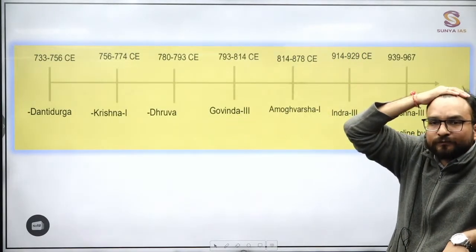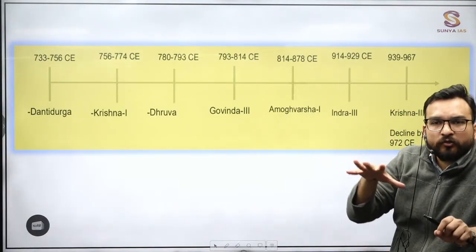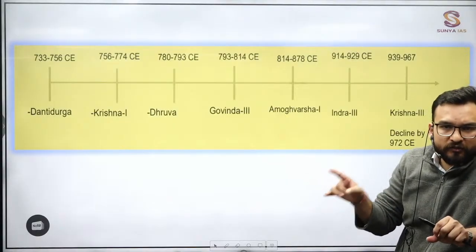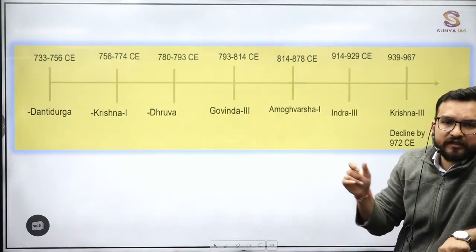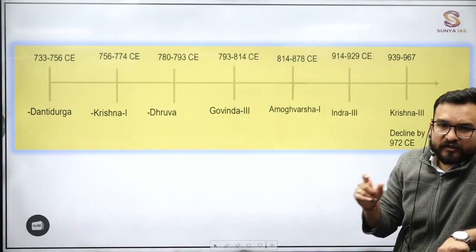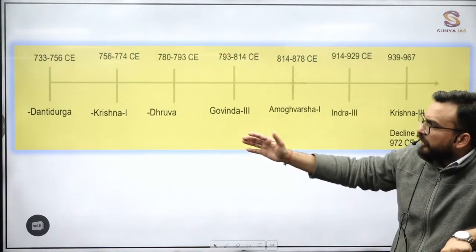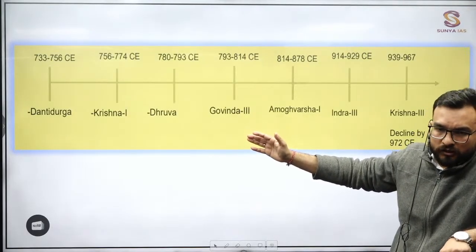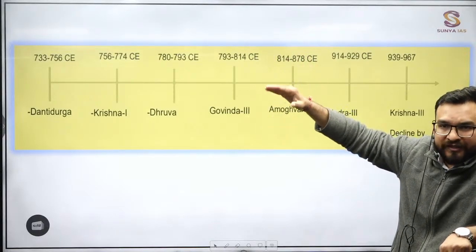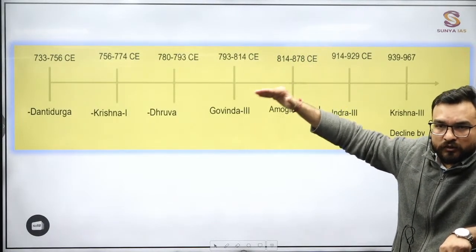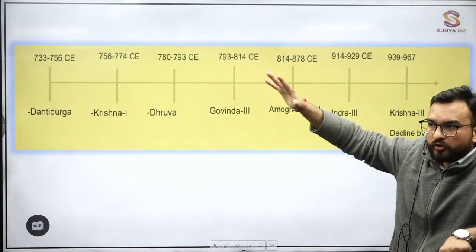Krishnavan is important because of one of the most important territorial expansions, also his cultural contribution, which you will study in your art and culture too. Ellora, cave number 16, that is Kailasha temple. The most significant UNESCO World Heritage Site you will be seeing, a rock cut temple he has formed, right? Apart from that, Dhruva is important because under his reign you will be seeing they will be reaching up to Kannauj, and he will be constantly fighting with whom? The Palas, Dharampala, and the Gurjar-Pratiharas, Vatsaraj and Nagabhatta too. Automatically you are understanding this.